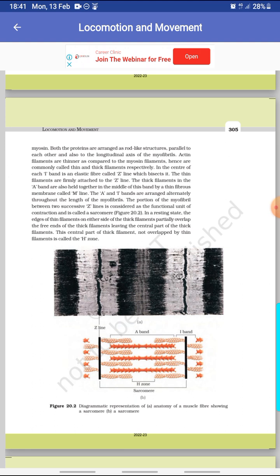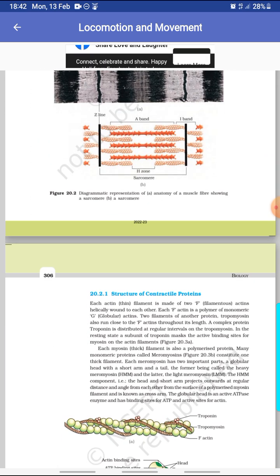The portion of the myofibril between two successive Z lines is considered as the functional unit of contraction and is called a sarcomere. In a resting state, the edges of thin filaments on either side of the thick filaments partially overlap the free ends of the thick filaments, leaving the central part of the thick filaments. The central part of the thick filament not overlapped by a thin filament is called the H zone.